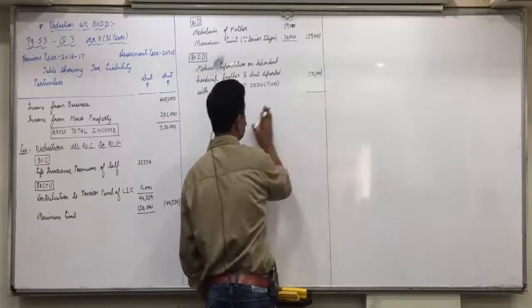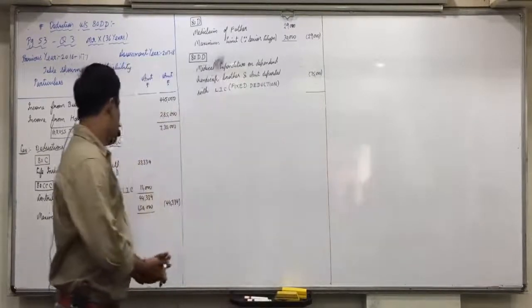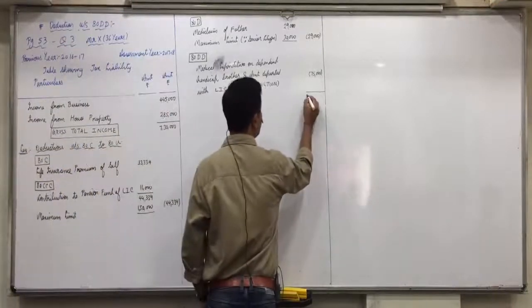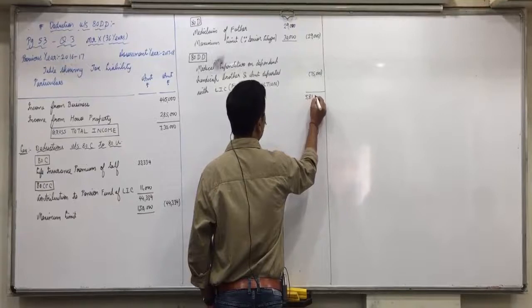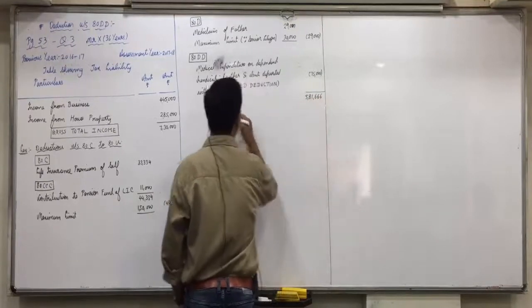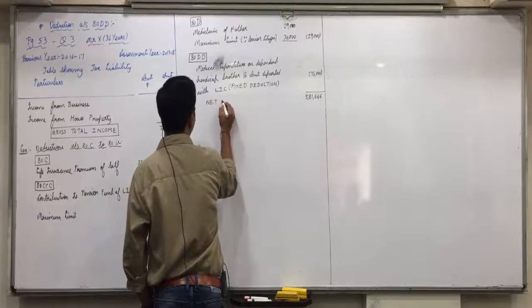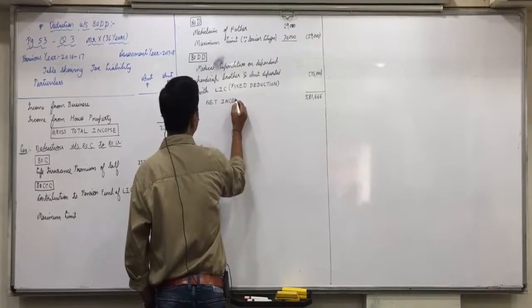So 3 deductions are covered up till now. Now do this: 7,30,000 minus these 3 amounts. 5,81,666. That is the net income. This is the taxable income.